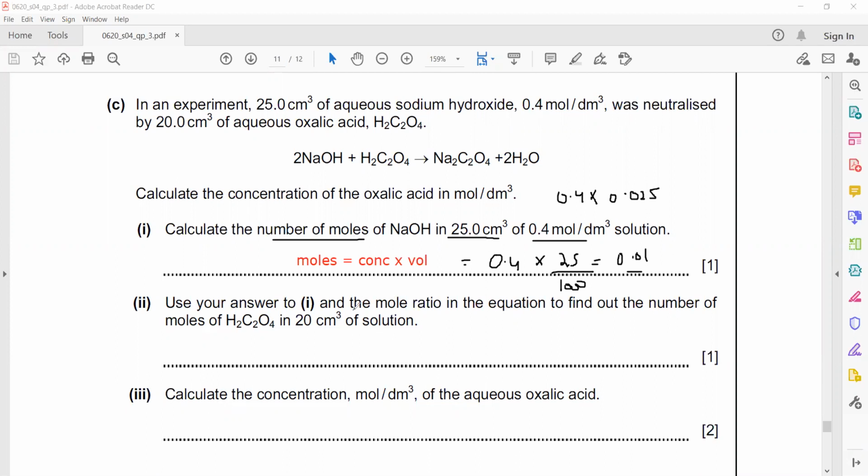Use your answer and the mole ratio from the equation to calculate the moles of oxalic acid. So how to get the moles of oxalic acid? The ratio between them is 2:1. Sodium hydroxide 2 moles, according to the equation, oxalic acid 1. If we have 0.01 moles of sodium hydroxide, how many moles of oxalic acid will there be? X. Cross multiply.